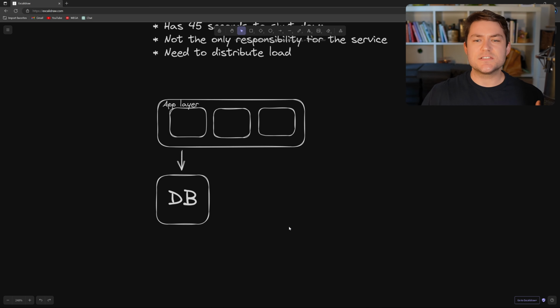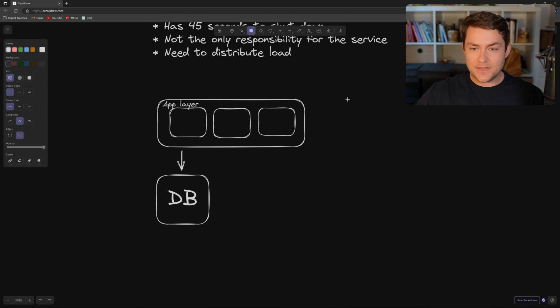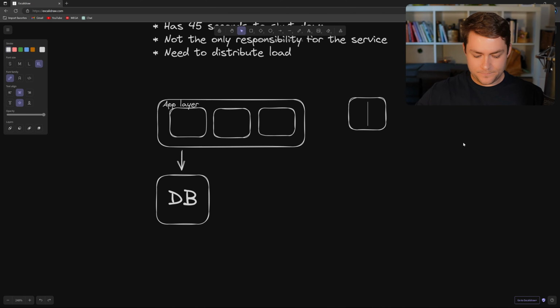Okay, so what is the solution here? So what is the first requirement? Well, firstly, we need to tell our system, hey, it's time to start generating reports. And the best way to do that is to set up a cron job. So let's say over here that we have a cron. And our cron is going to run at, let's say, midnight.